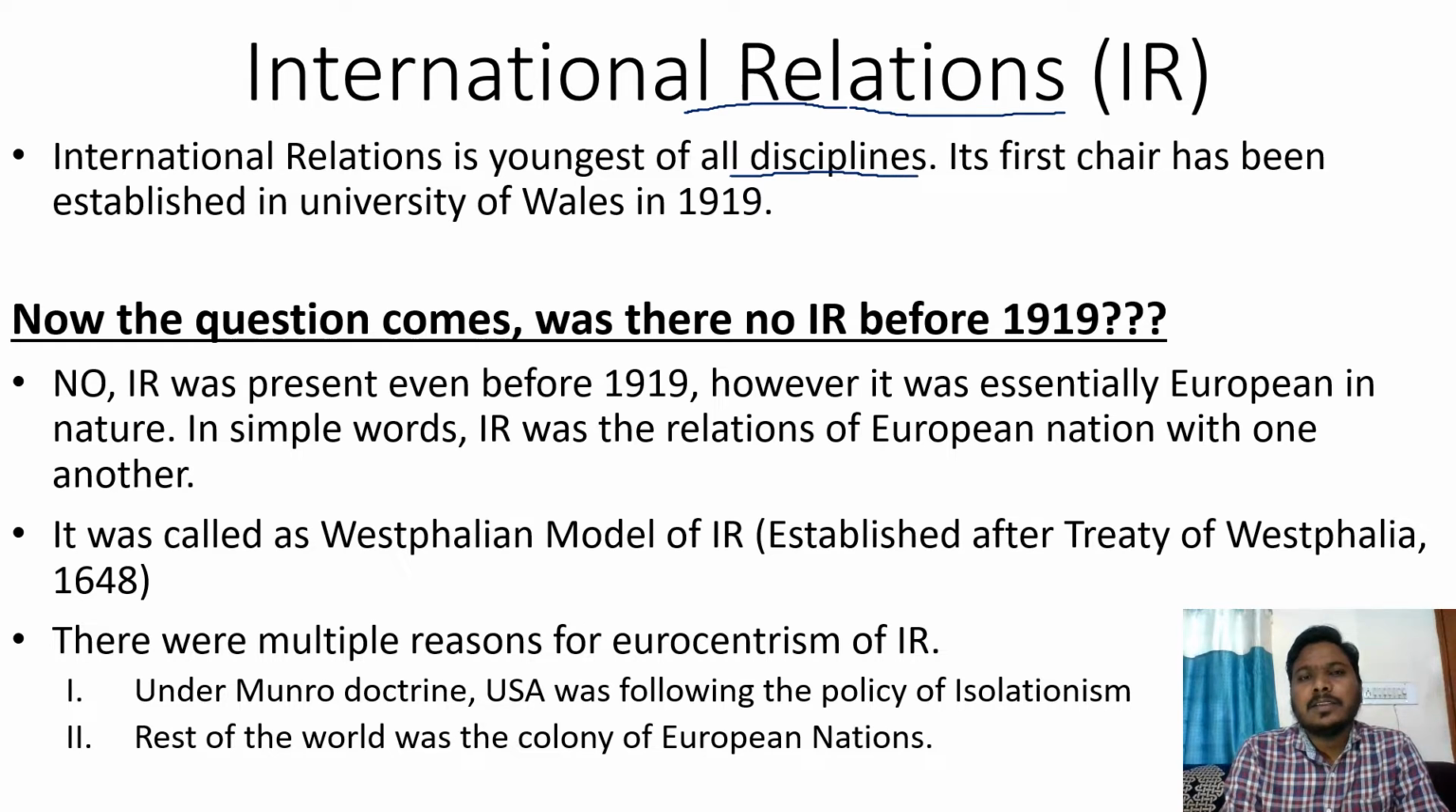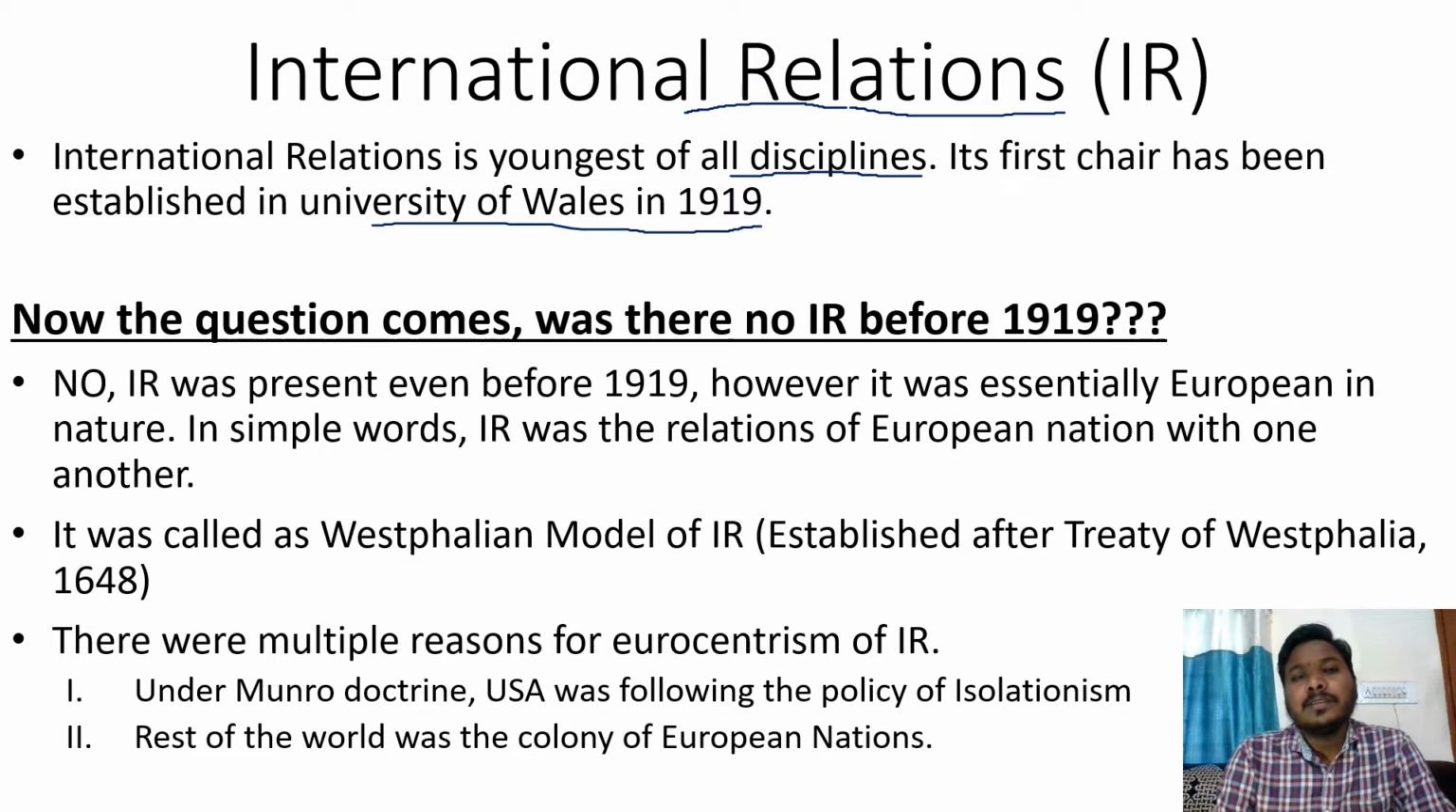Public administration is there, comparative politics is there, analytical approach is there, and then international relations as a subject or sub-discipline of political science is very new, or what we can say, it is the youngest of all the disciplines of political science. Its first chair was established at the University of Wales in 1919. So it was only in the 20th century that systematic study of international relations started.